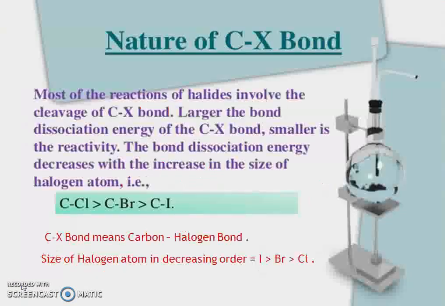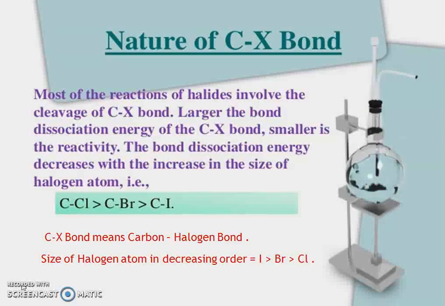Nature of carbon halogen bond. Most of the reactions of halides involve the cleavage of carbon halogen bond. Larger the bond dissociation energy of the carbon halogen bond, smaller is the reactivity. The bond dissociation energy decreases with the increase in the size of halogen atom.